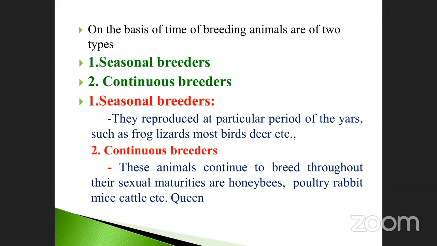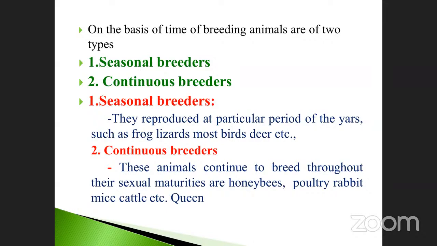See, continuous breeders is very, very important. They may ask the question about seasonal breeder examples, and they may give a mixed one, with continuous breeders as well as seasonal breeders: frog, lizards, and bats, and also honeybees, or honeybees, poultry, rabbit, and lizard. Like that they may give. Which one is the odd one? They may ask the question like that.